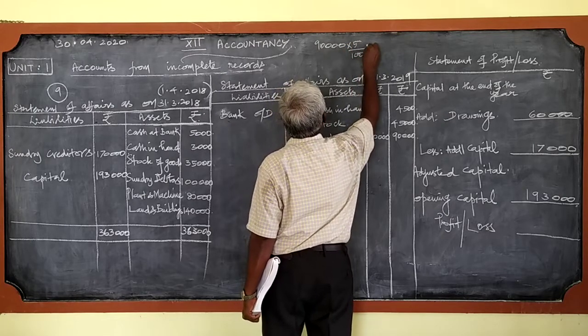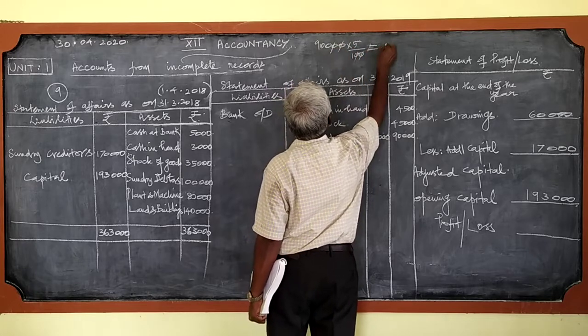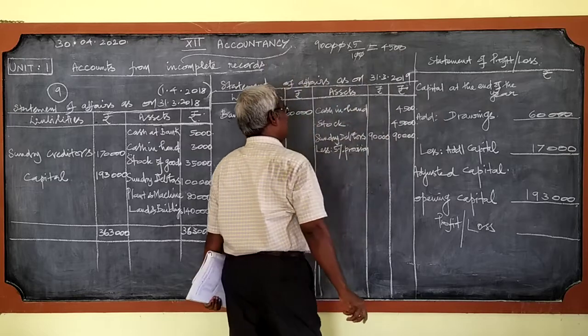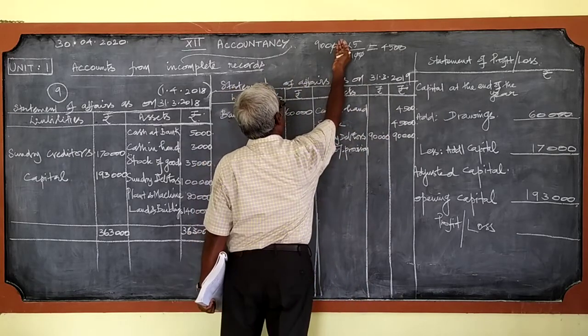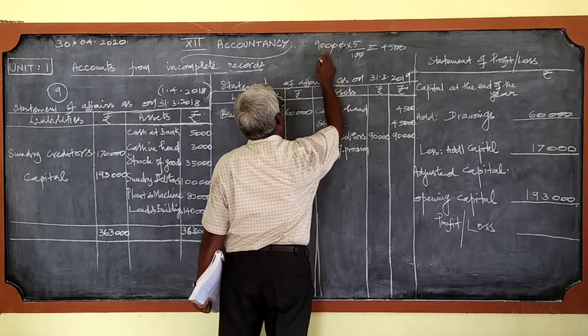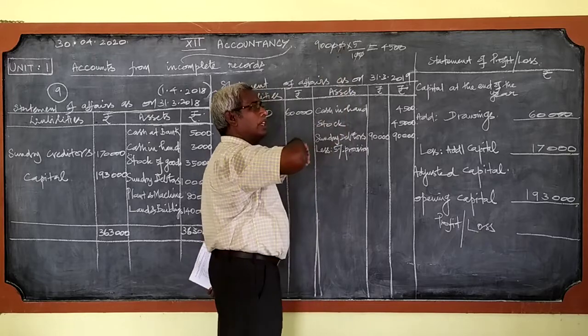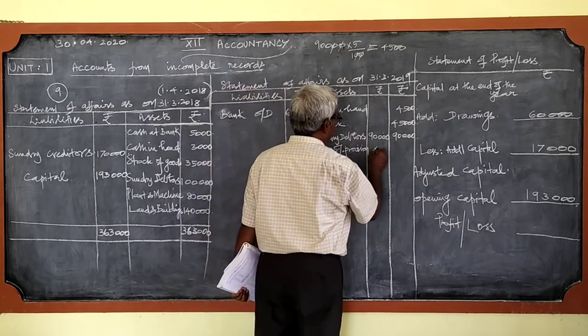90,000 into 5 by 100 is equal to 4,500. When I was teaching in 11th standard, I told you, if it is 10%, 9,000, 5% of it is 4,500. Without doing this calculation, even you can write the amount there, 4,500.